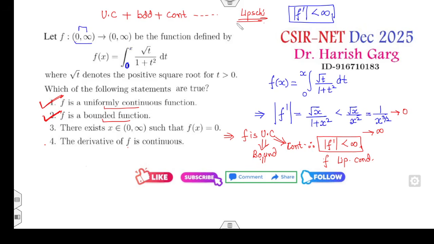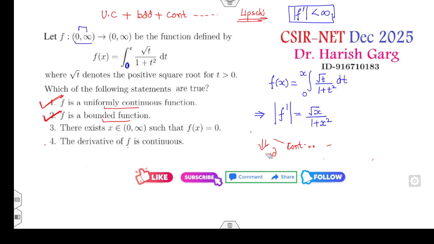Now we will see how you can check whether the derivative is continuous. This is my derivative. Now whether it's continuous or not, you can see 1 plus x square is a continuous function. Root of x square is a continuous function on the domain 0 to infinity. Therefore, f dash is also continuous. F dash is also a continuous function.